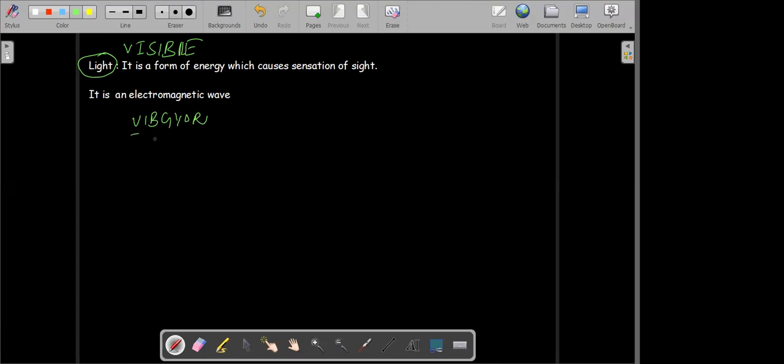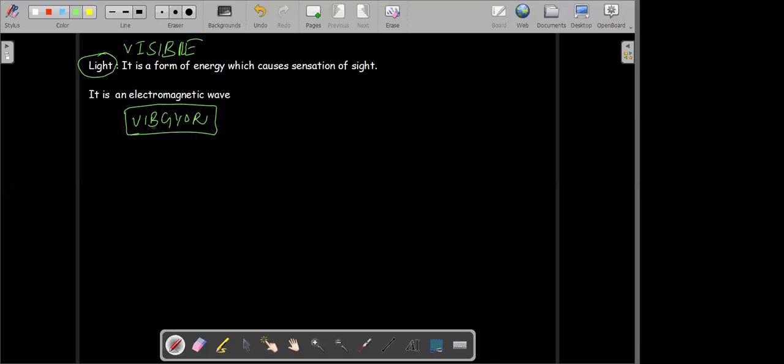I think everyone knows this. The 7 colors of light. Our white light consists of all of these 7 colors. They constitute the visible spectrum. That means out of all the light, we are able to observe only this much visible spectrum.